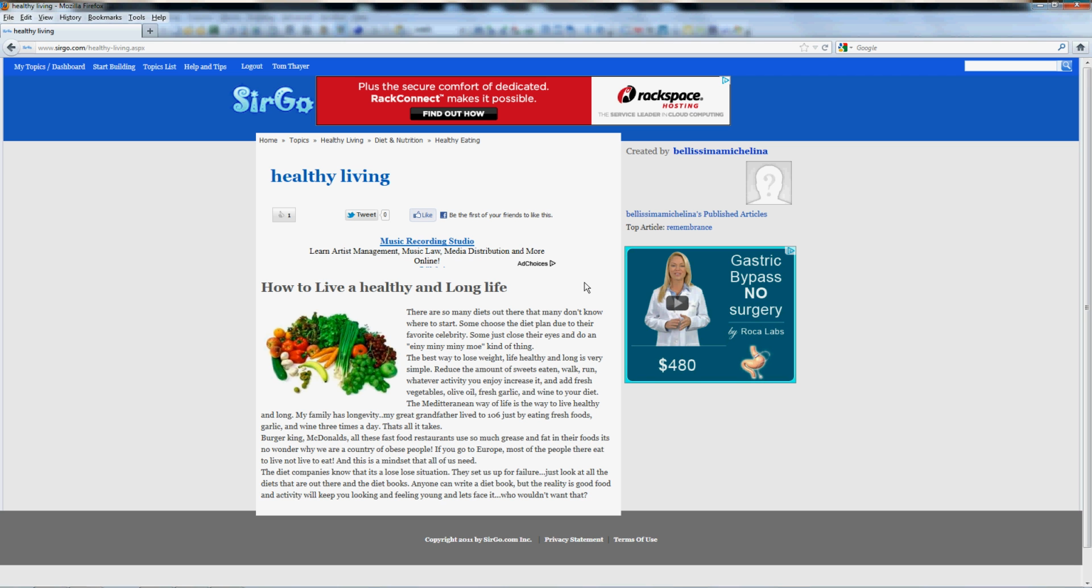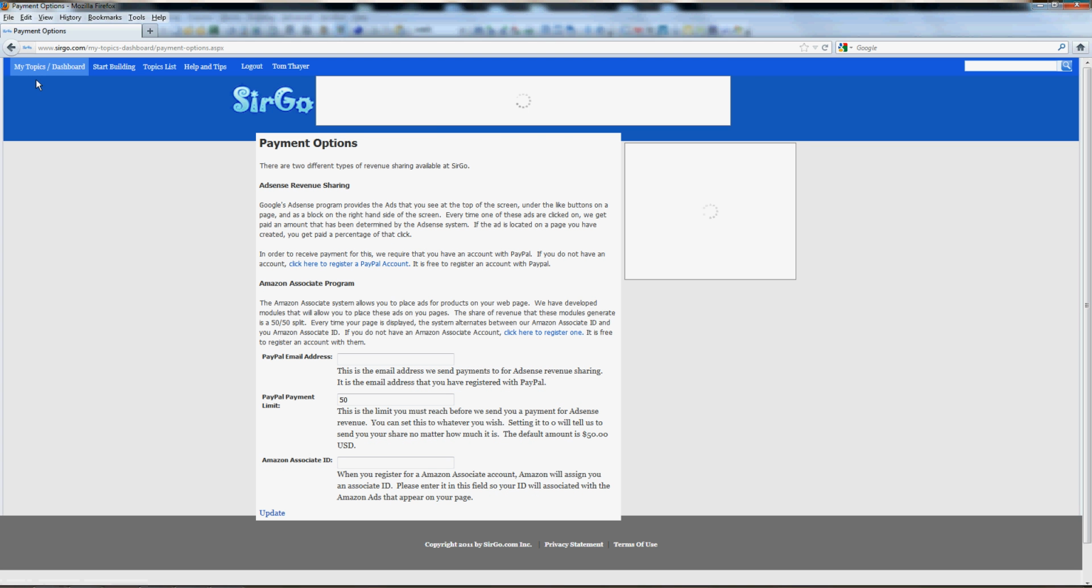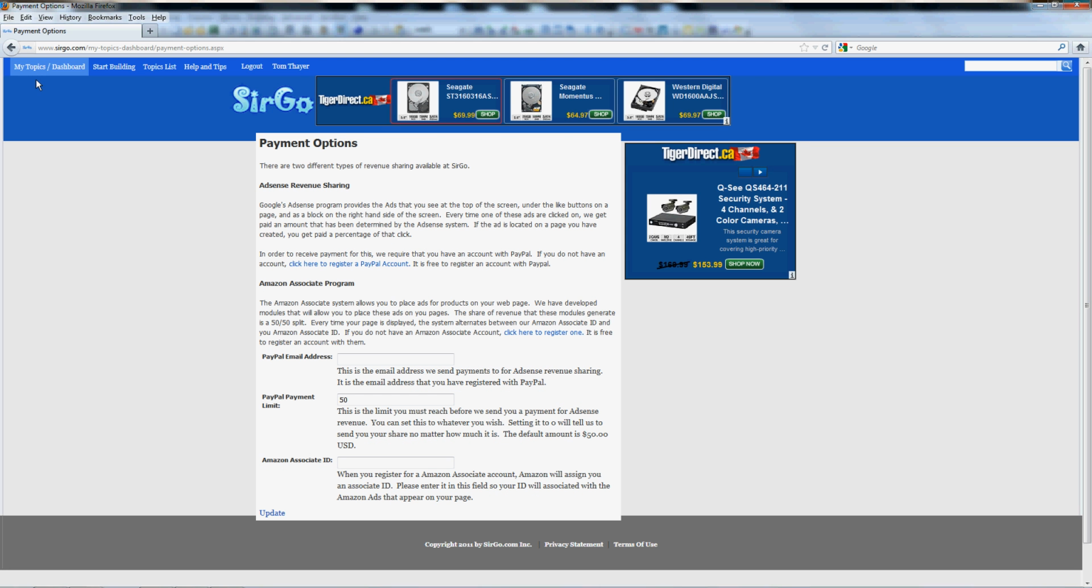So essentially what happens is that when somebody comes to your page and clicks on one of these ads, Google pays us a certain amount. And then we in turn send you 60% of that amount of money. And that's basically how it works. How that is sent to you is via your PayPal account. So if you go to the payment options screen, you're going to see that right here you've got your PayPal email address. That is the email address that you have registered on PayPal with.